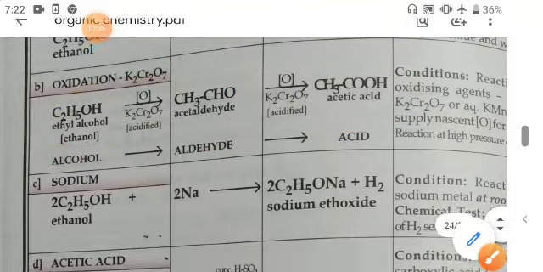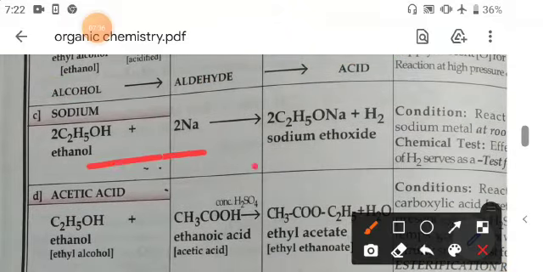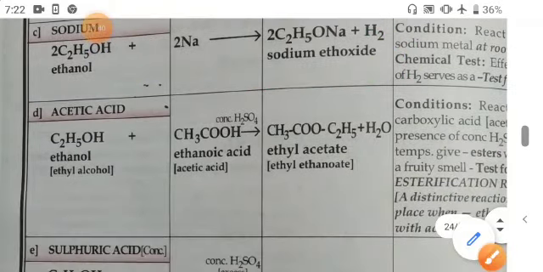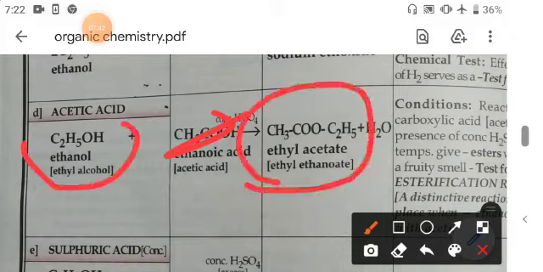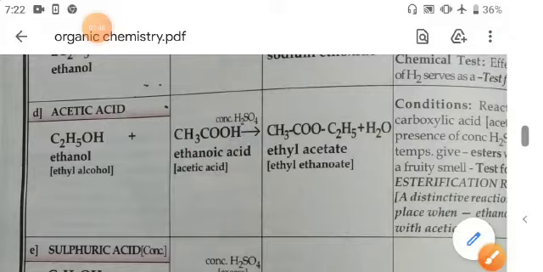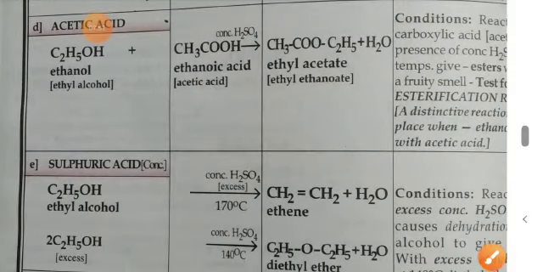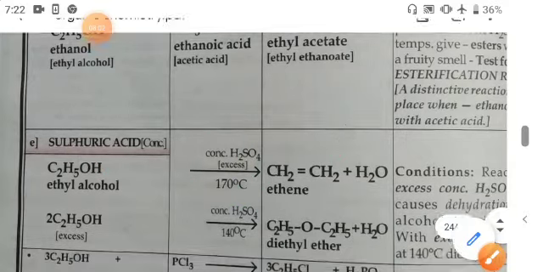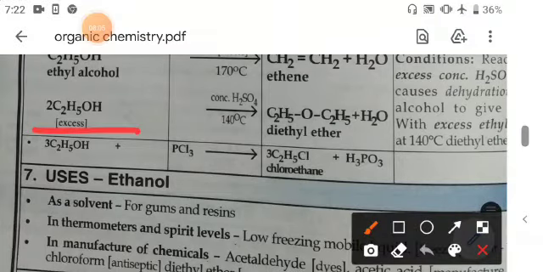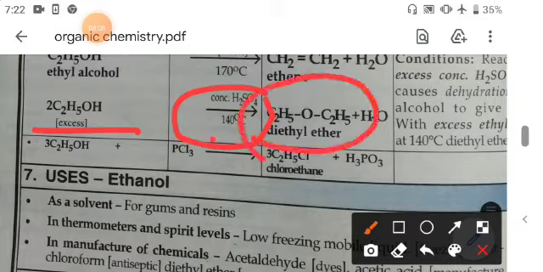Now sodium: when sodium reacts with ethanol it gives the sodium ethoxide, and with acetic acid it gives the ethyl acetate. Okay, and water is also released there. With sulfuric acid at 170 degrees centigrade, due to the presence of concentrated H2SO4, this ethyl alcohol gives the ethene and water. And excess of ethanol with concentrated H2SO4 at 140 degrees centigrade is converted into diethyl ether and water is formed.